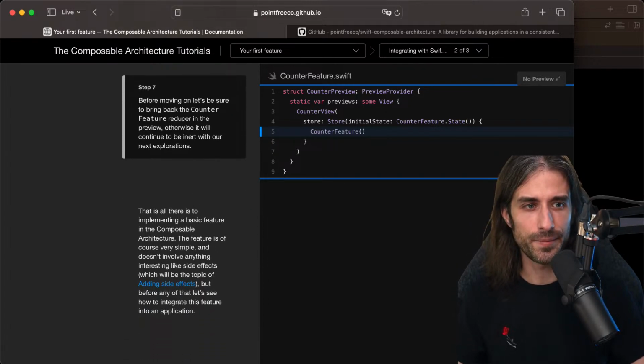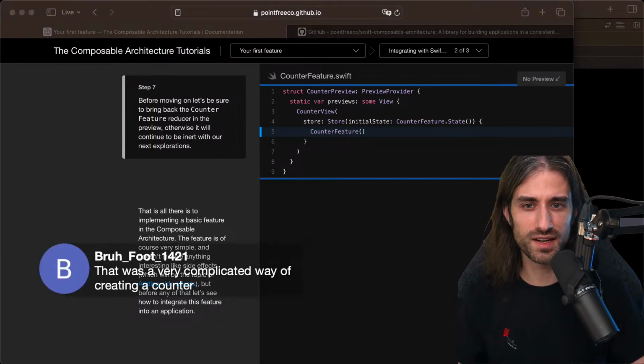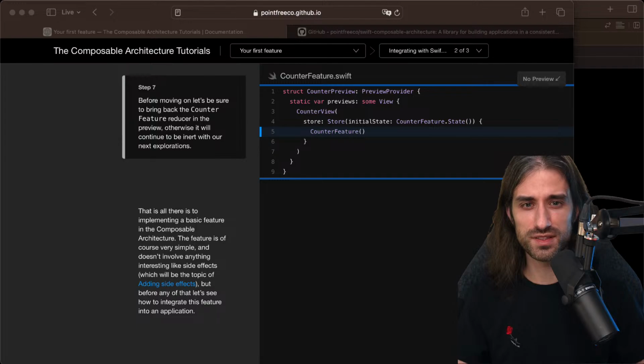Okay. I see an interesting remark, which is that was a very complicated way of creating a counter. That's a good point in the sense that indeed there are simpler ways to create a simple counter in SwiftUI, but I guess it's going to make up for it when we see, for instance, how we can test that the counter works as expected.